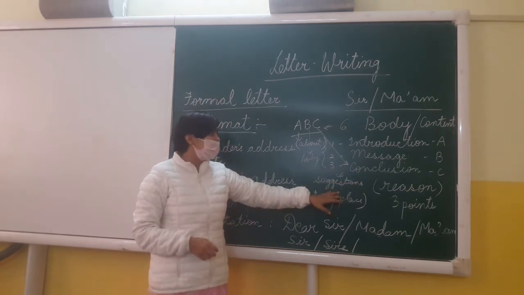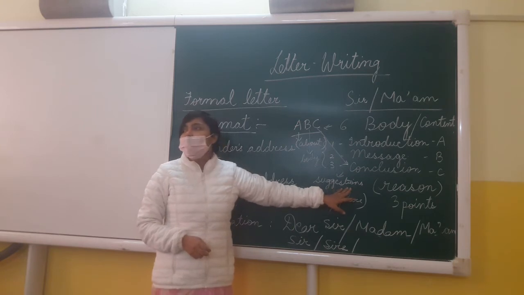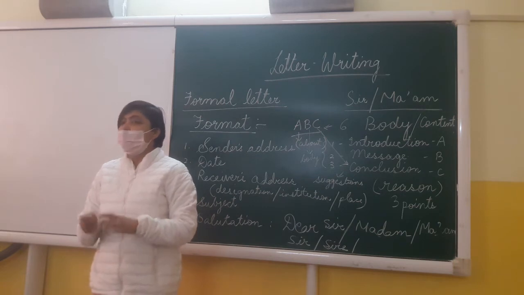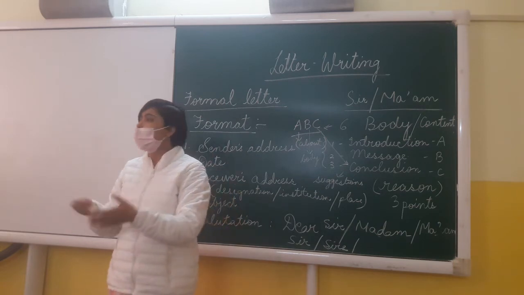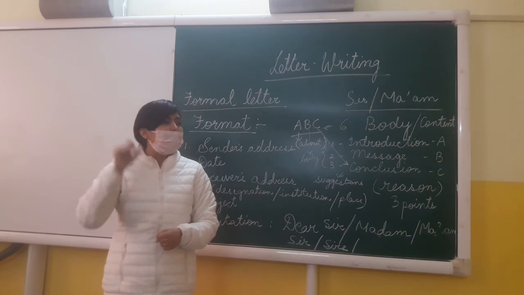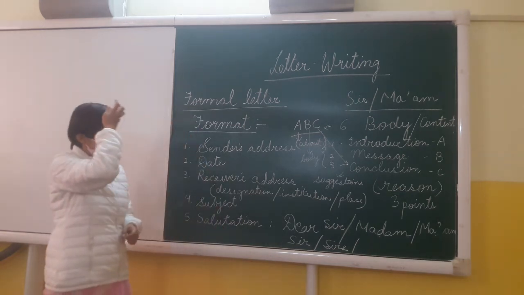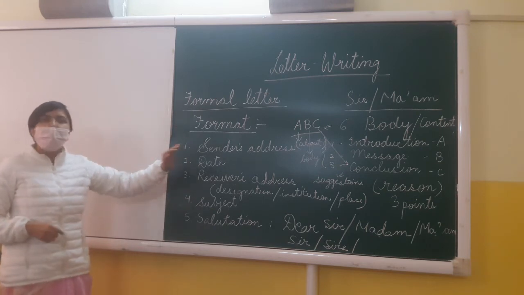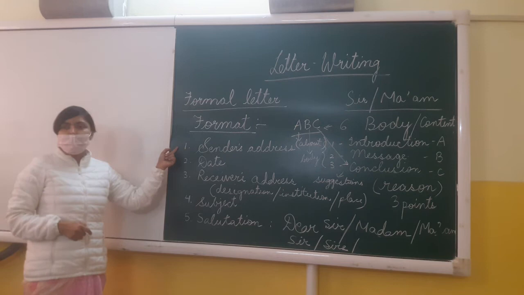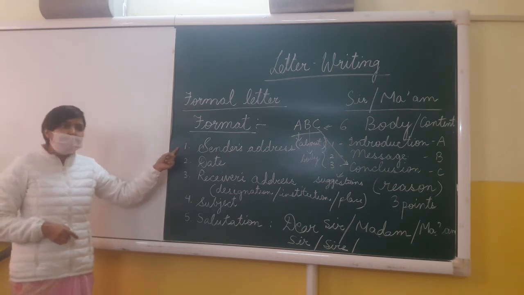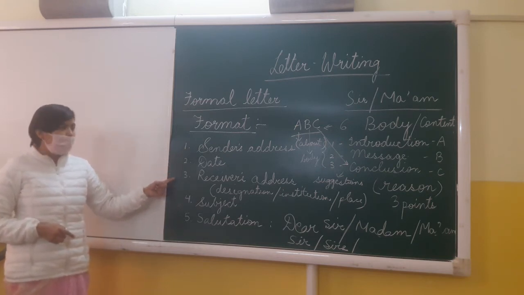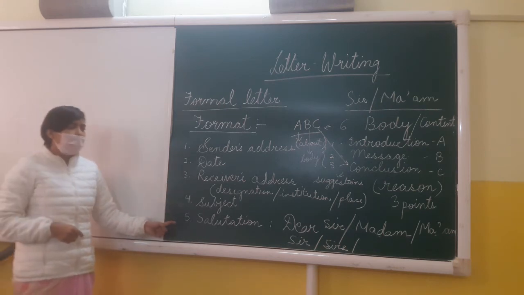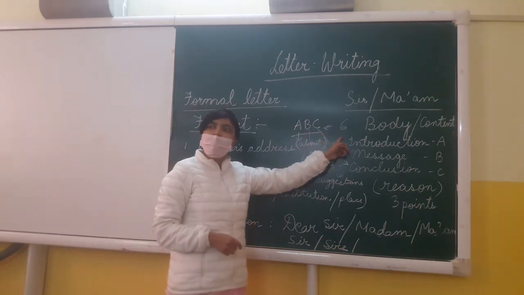You do have to write the suggestion, and if the government is taking a step, then don't simply write that the government has to take this particular step. You have to mention what exactly that step should be, and it should be highlighted. In formal letters they are highlighted. So just a quick revision now. Till point 6, there are a few more points left here. Number 1, in the format of the letter, what do we write? Sender's address. Second, date. Third, receiver's address, followed by subject, then salutation, and number 6 is body.